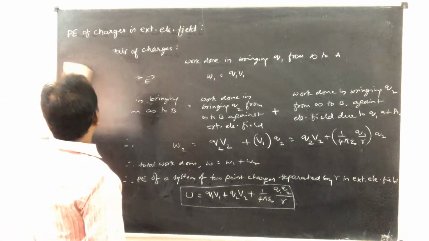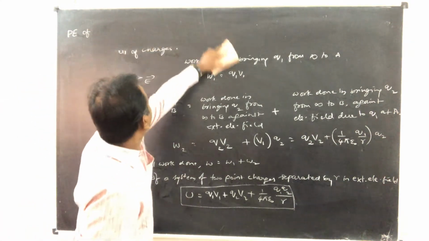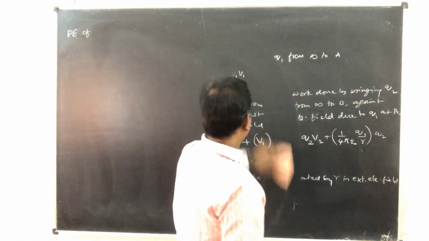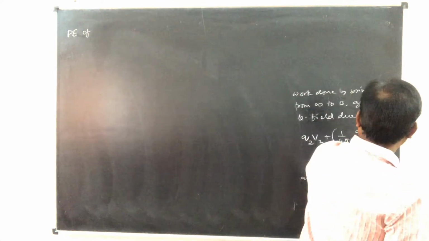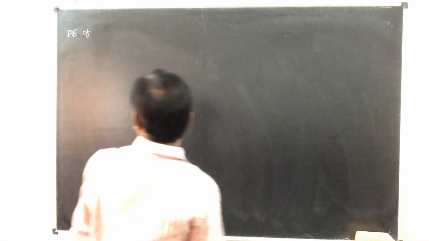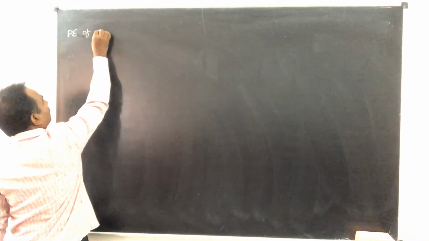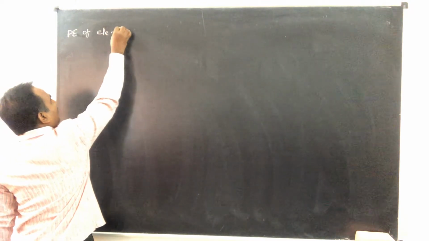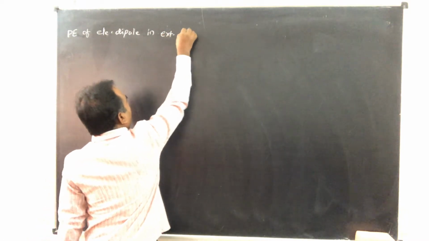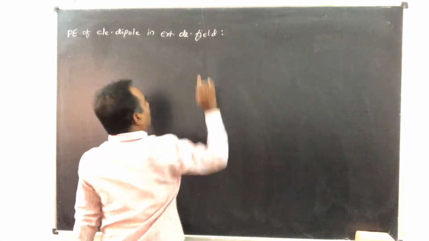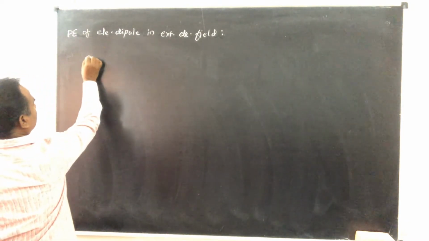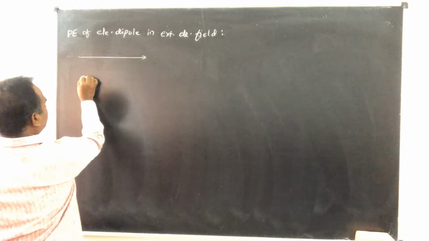In a similar way, we can obtain the expression for potential energy of an electric dipole in external electric field. Here let us consider a uniform electric field.